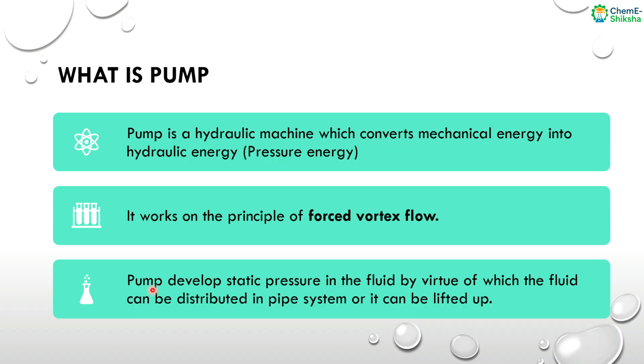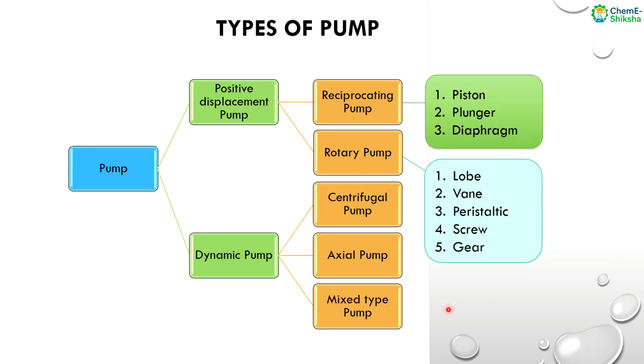So if we have to transfer the fluid from a lower height to a higher height, then a pump is required.